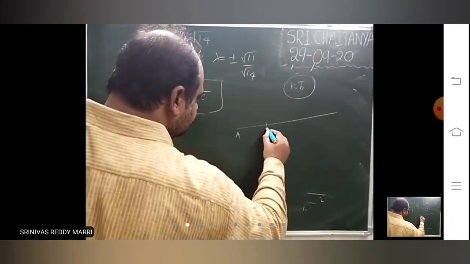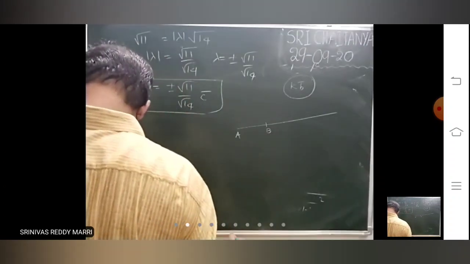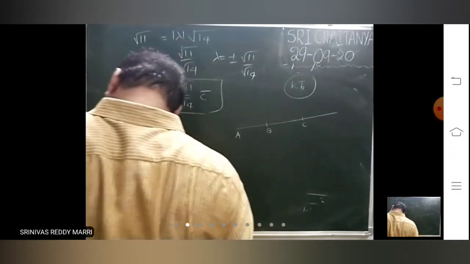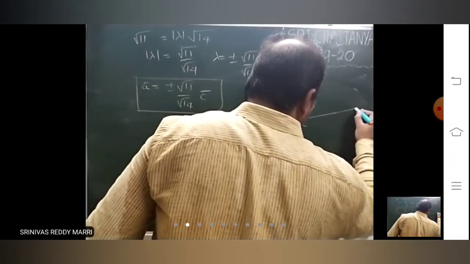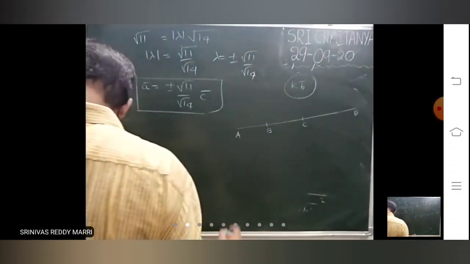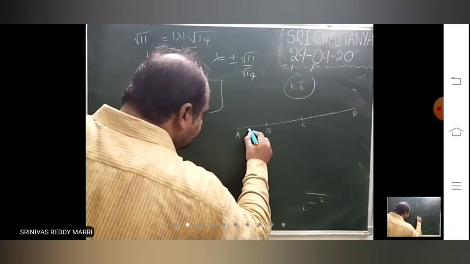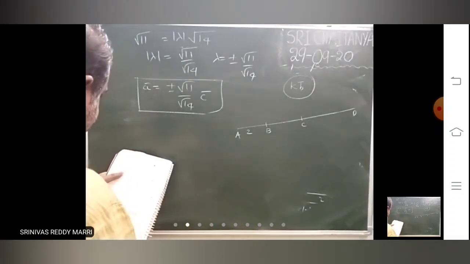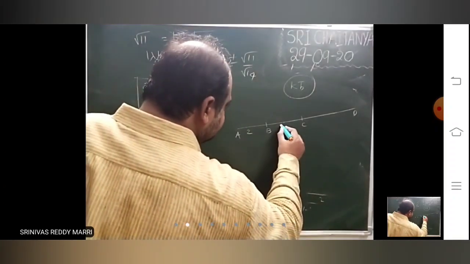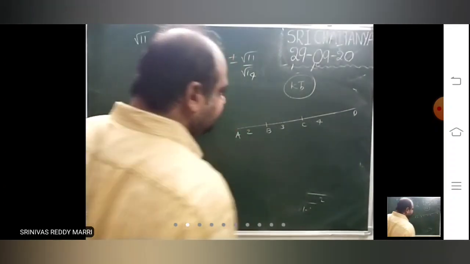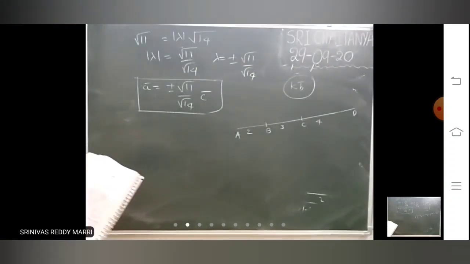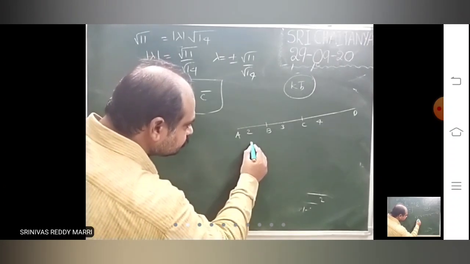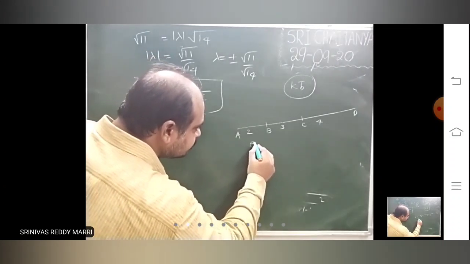A, B. So AB length 2 units. BC length 3 units. CD length 4 units. Okay now, express